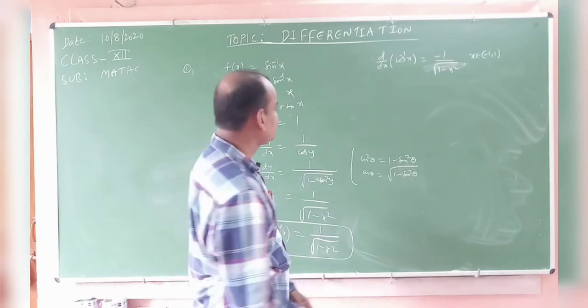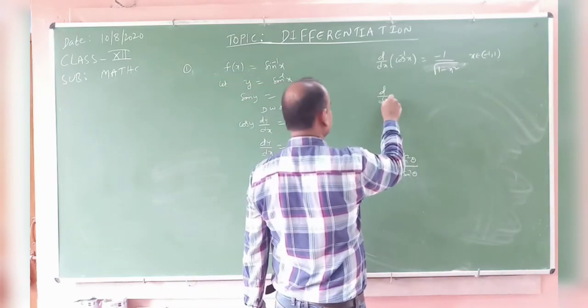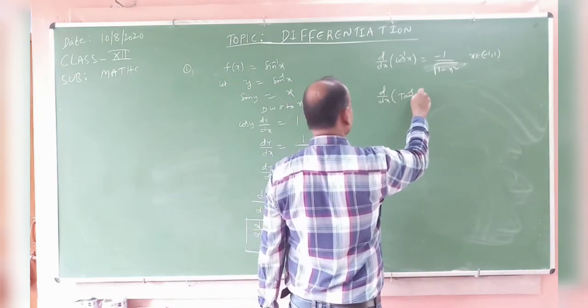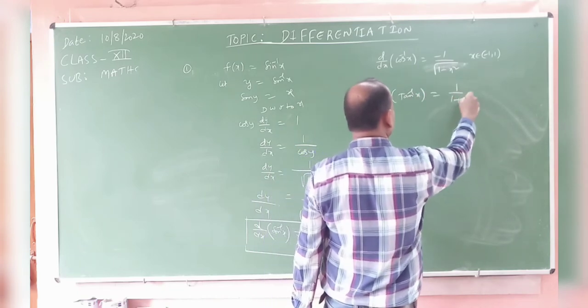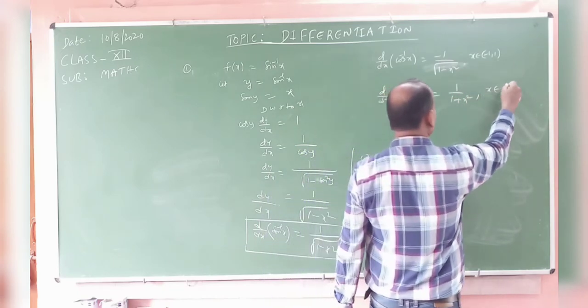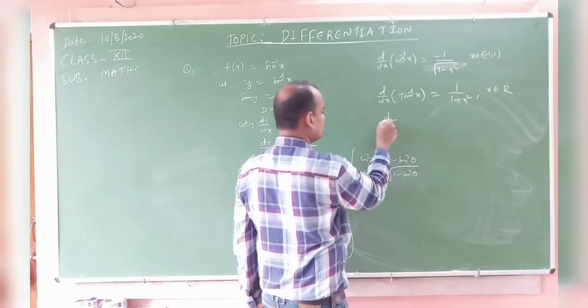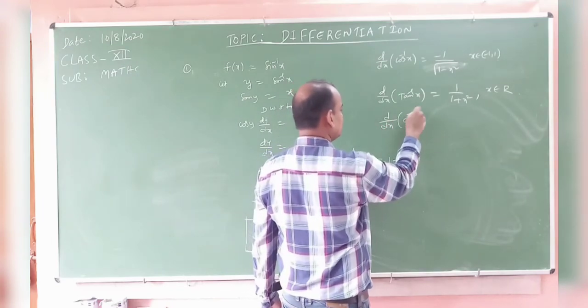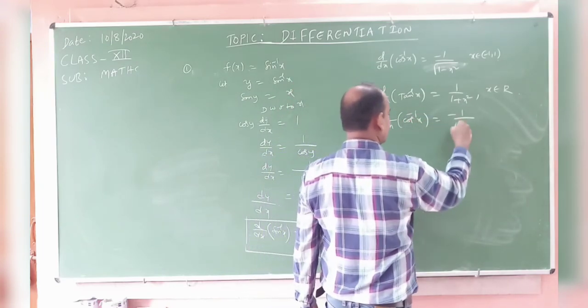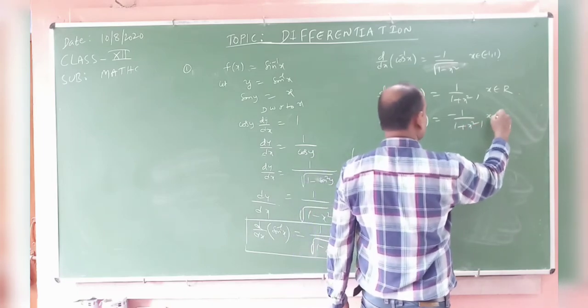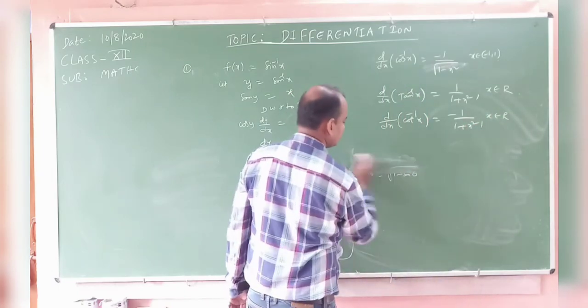Okay. The derivative of tan inverse of x is 1 by 1 plus x square, x belongs to R. The derivative of cot inverse of x is minus 1 by 1 plus x square, x belongs to R. Okay.